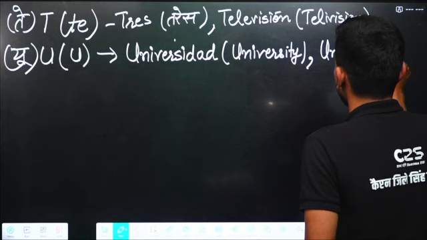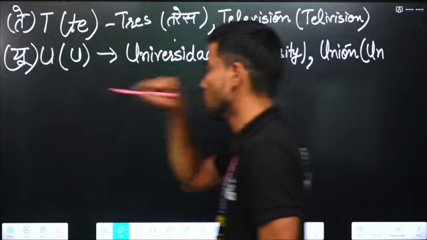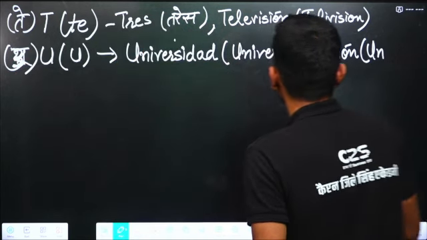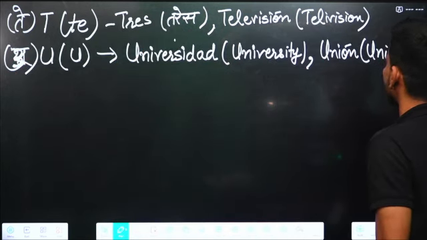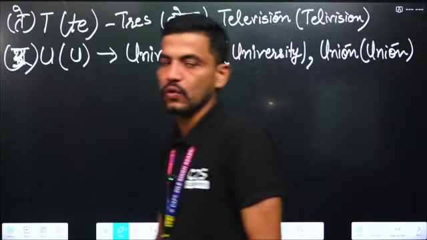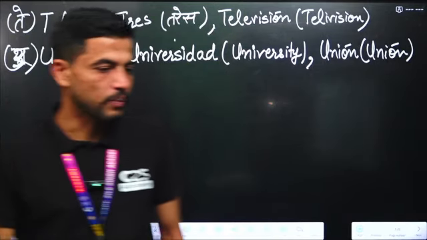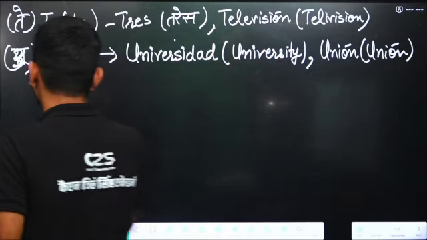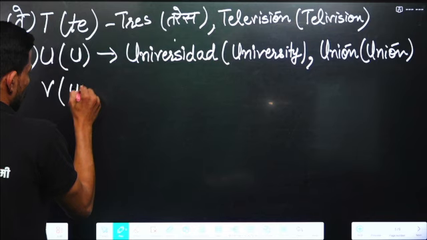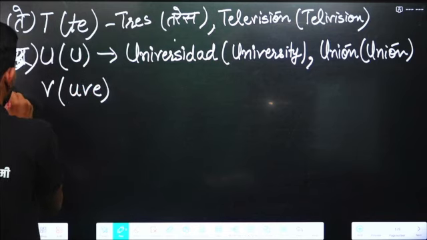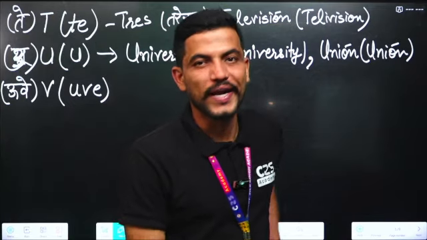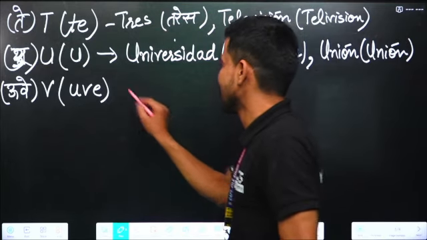Unión means union. U is pronounced as "u". Now the next letter we have is V. The pronunciation of V is "uve". For example,